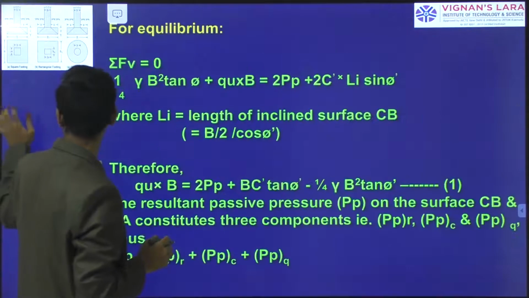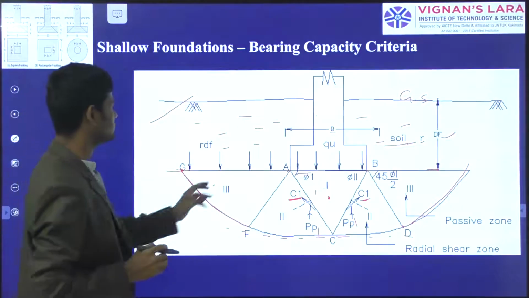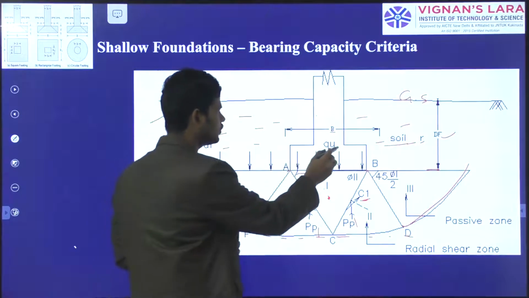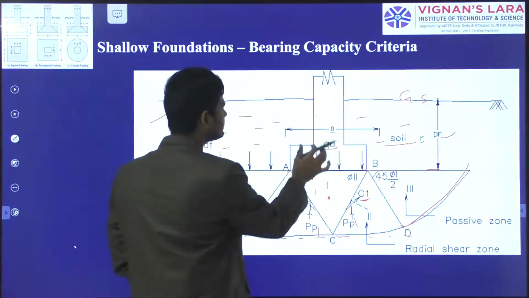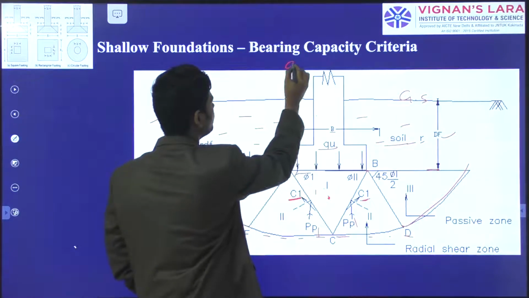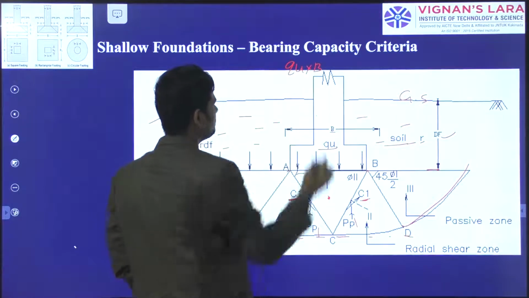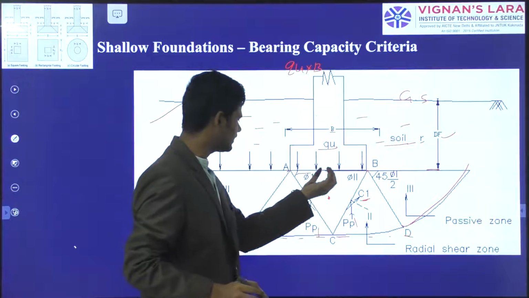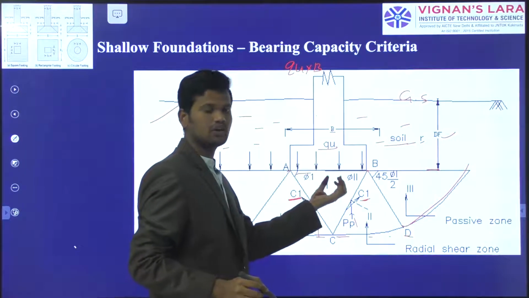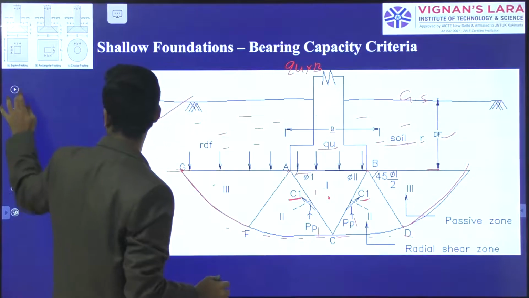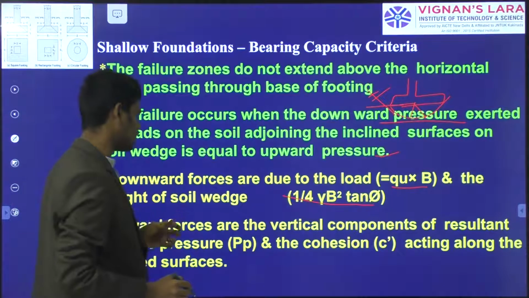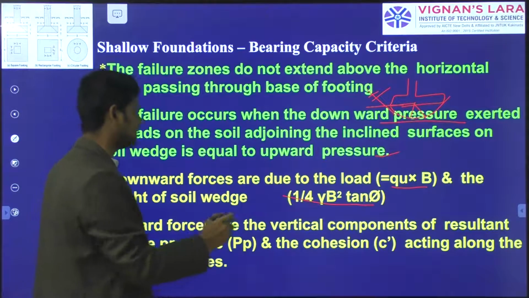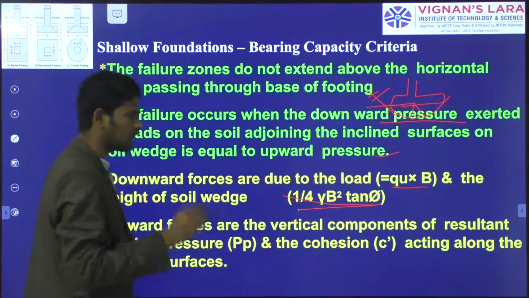In this diagram, the downward forces are due to the application of the load, where Qu is the load acting on the footing and it is acting over a width B. That means the downward force is Qu into B. As well as, in this triangular portion, the failure zone, this much depth and area also acts as downward force on the soil mass. These are the downward forces, Qu into B and 1/4 gamma B square into tan phi. I will explain how the 1/4 gamma B square into tan phi comes.